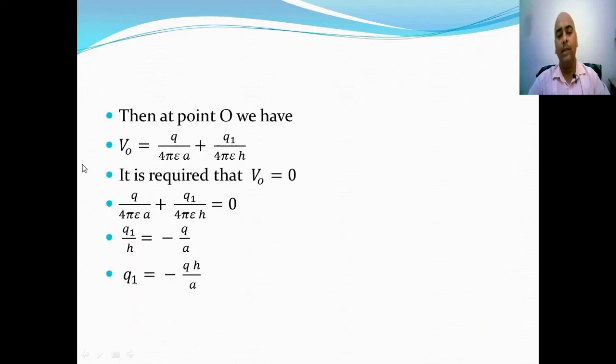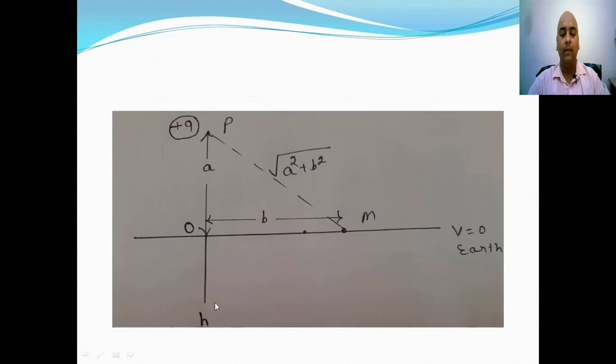So if we consider this situation that there is some charge q1 at distance h below the ground, then at point O the potential is due to plus q charge and due to charge q1 which is situated at distance h.